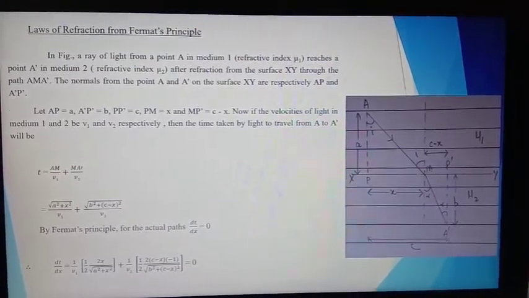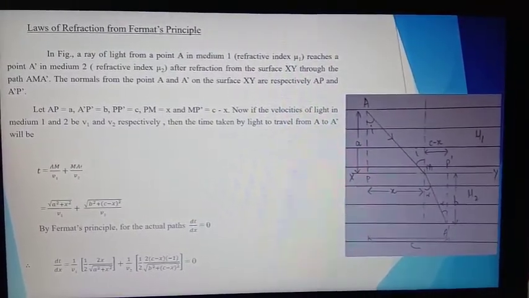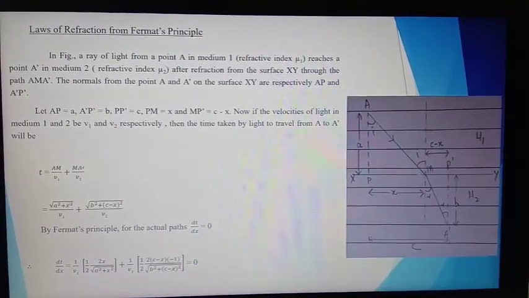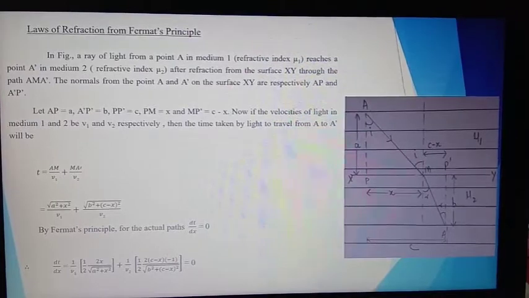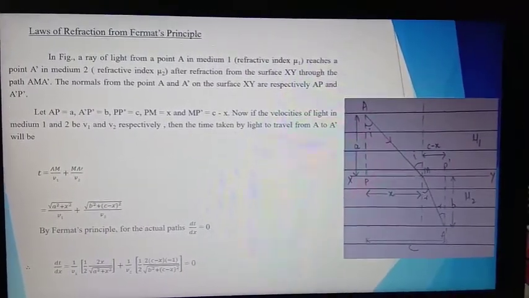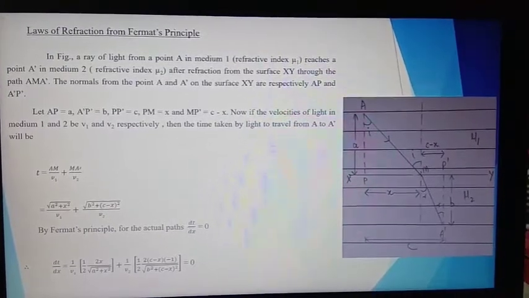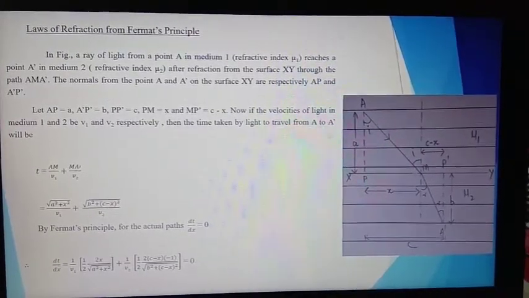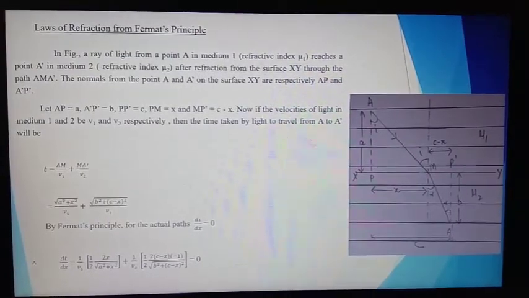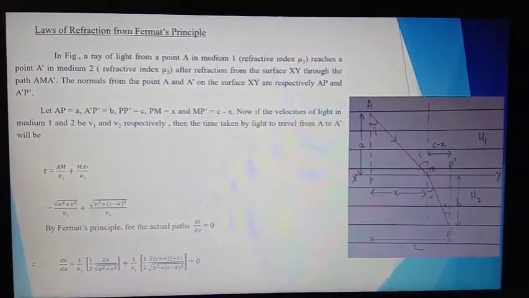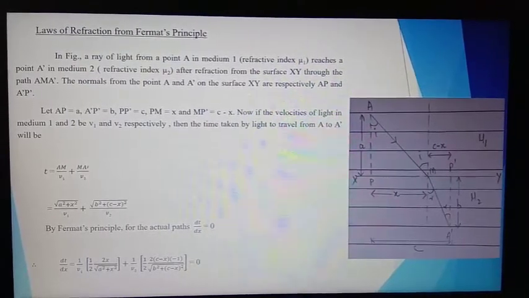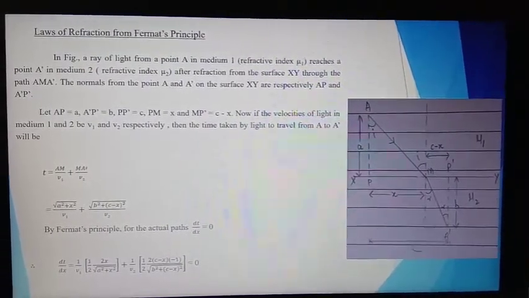One should note that the principle of least time holds for reflection or refraction at plane surface only. For a spherical surface, the actual path of light will be that for which the time taken is either maximum or minimum, but no other values. That means the light ray follows a path for which the time taken is extremum.